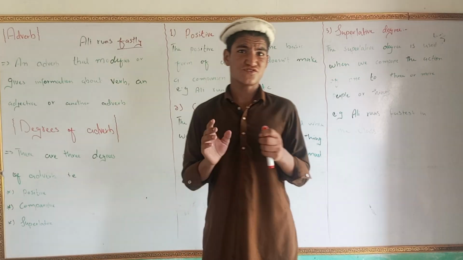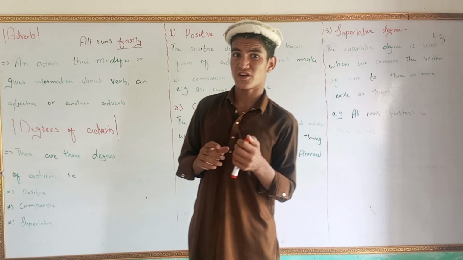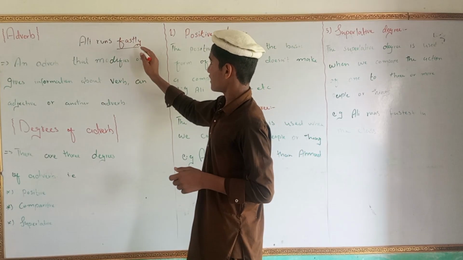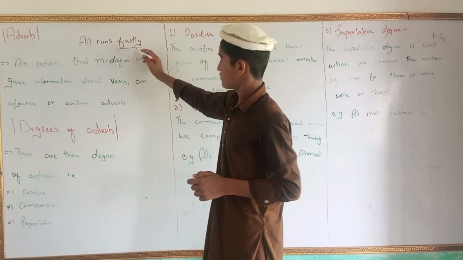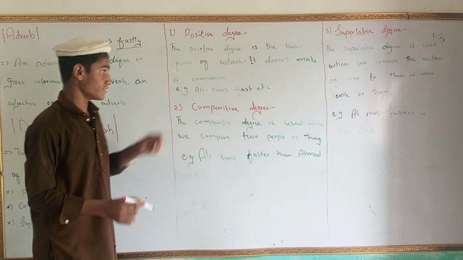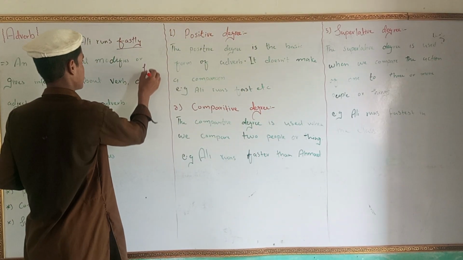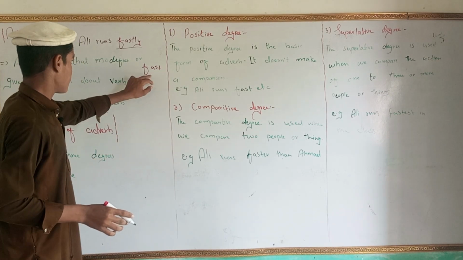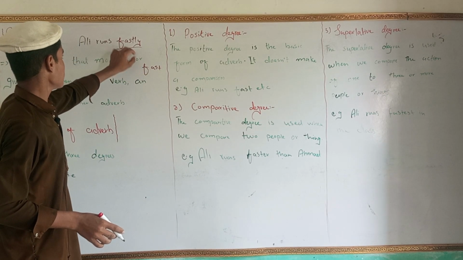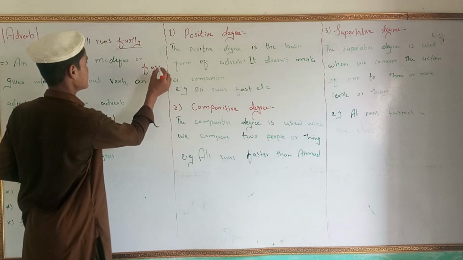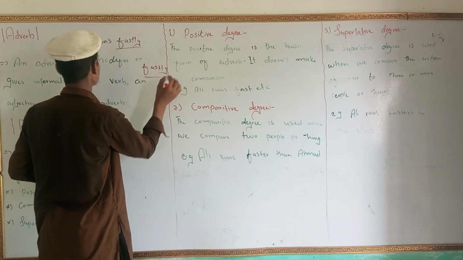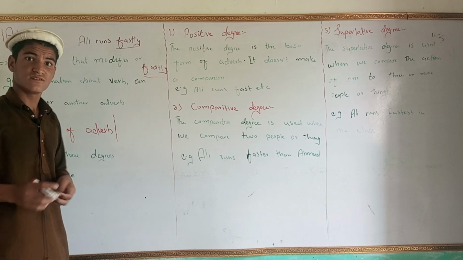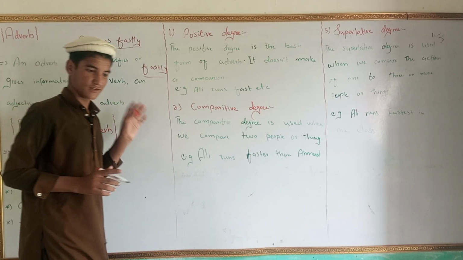Adverbs are almost always words formed from an adjective by adding ly at the end of the adjective. Let's see. First is an adjective, right? When we add ly to its end, it becomes an adverb, and put after the verb it is called an adverb.